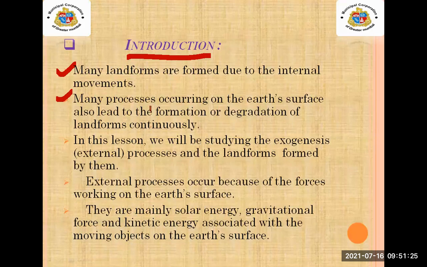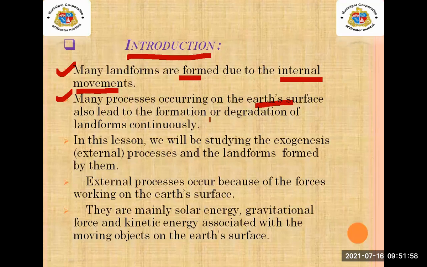Here what they are saying is that whenever internal processes change, many landforms are formed. Why? Because of these internal movements, many landforms are formed. Yes, but there are also some different processes which occur on the earth surface.